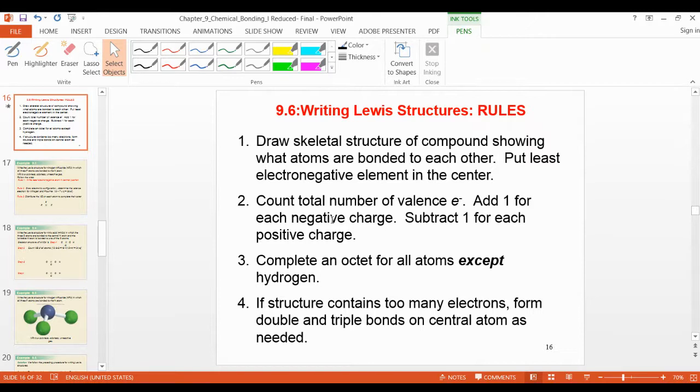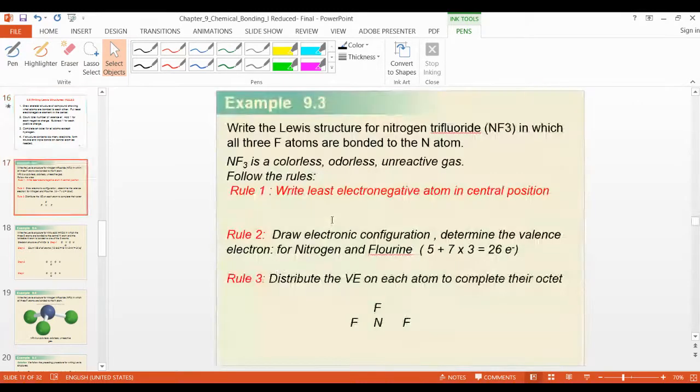Draw the skeleton structure of the compound showing what atoms are bonded to each other and put the least electronegative element in the center. I will explain, don't worry. Count the total number of valence electrons and complete the octet for all the atoms. If the structure contains too many electrons, form double bonds and triple bonds for the central atom as needed.